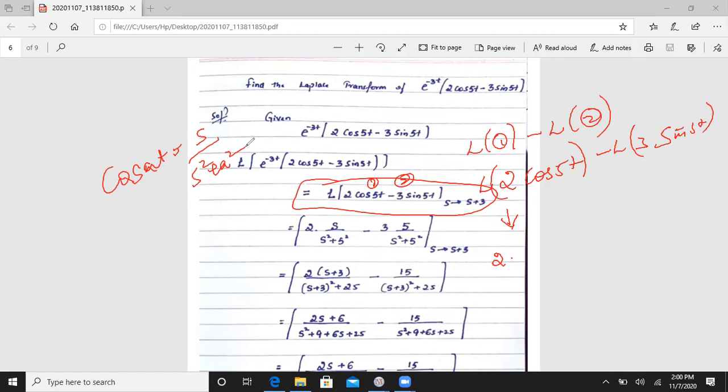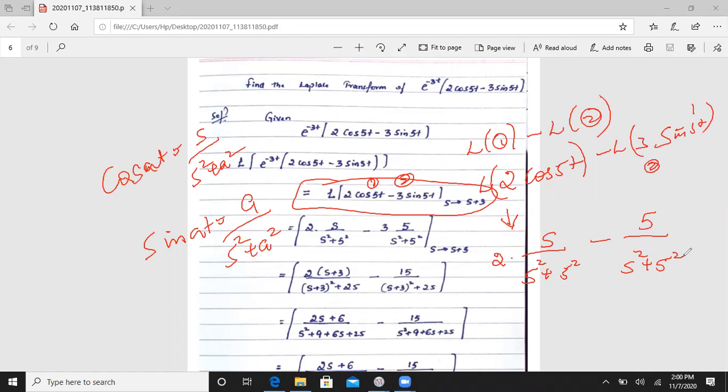So here we will write 2 into s divided by s square plus 5 square minus Laplace transformation of second function. You guys already know, sine of at function. It is a divided by s square plus a square. That means our a value is 5 divided by s square plus 5 square. Okay. When we simplify this function I write here 3 into, sorry, 3 is your constant value, 3 into.